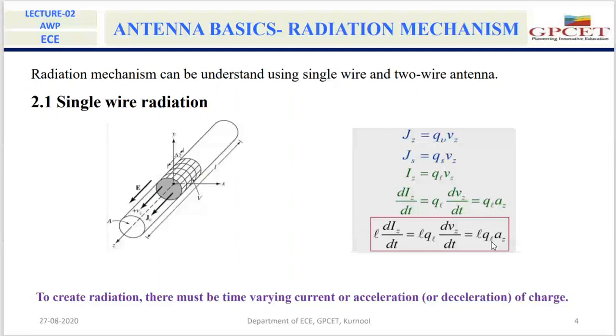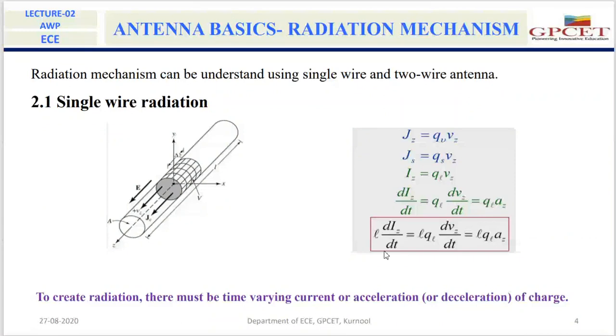I am multiplying all the terms with the length of the wire L. This equation is the fundamental equation that gives the meaning of radiation.